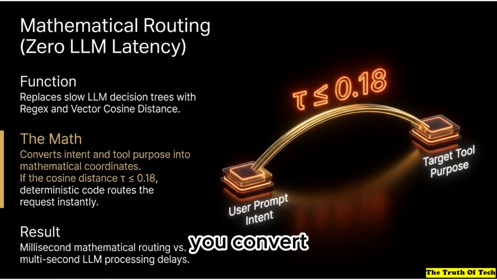Okay. You convert the user's intent and the target tool's purpose into mathematical coordinates. So think of it like plotting 2 concepts on a graph. If the distance between them, which is the tau value, is less than or equal to 0.18, it means they are highly aligned. And when the math hits that threshold, deterministic code routes the request instantly. So millisecond routing instead of multi-second delay. Exactly.